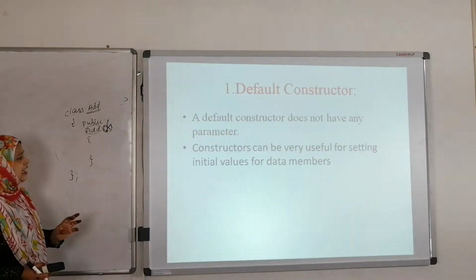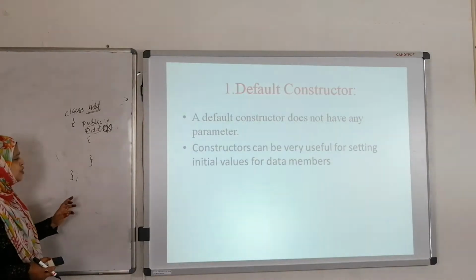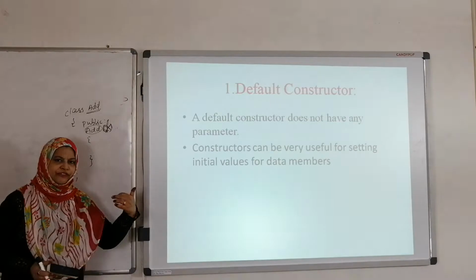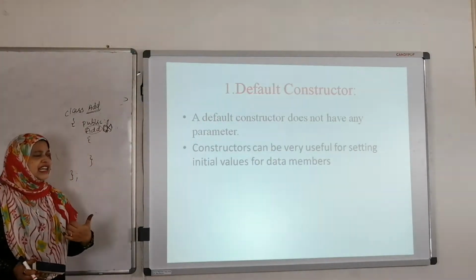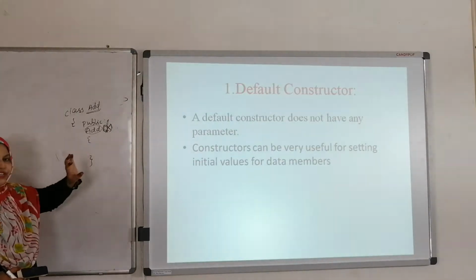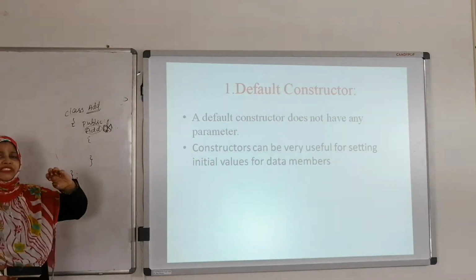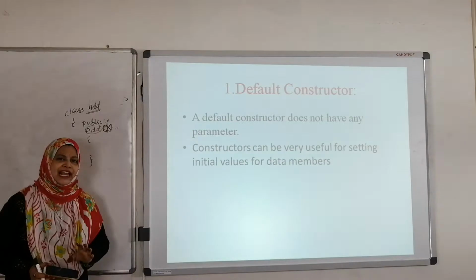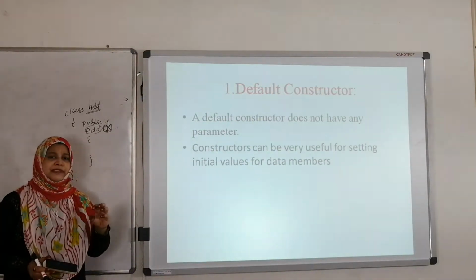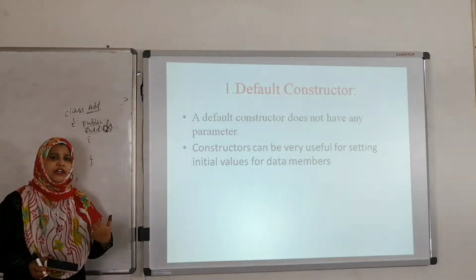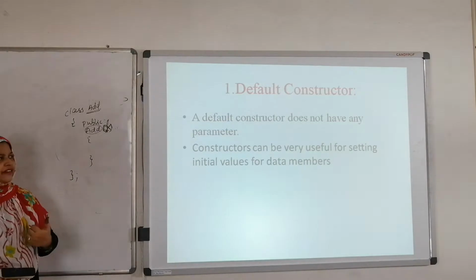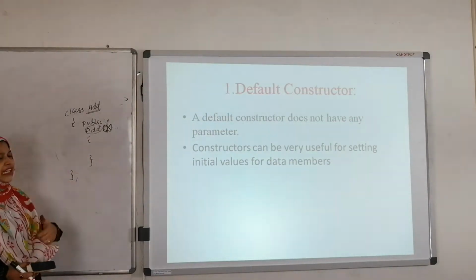Next, these default constructors are useful to initialize the values to the data members. Here we are going to initialize the values to data members, that means the variables which are present in the class. By using this default constructor we initialize the values to the data members of that particular class. This is known as the default constructor.